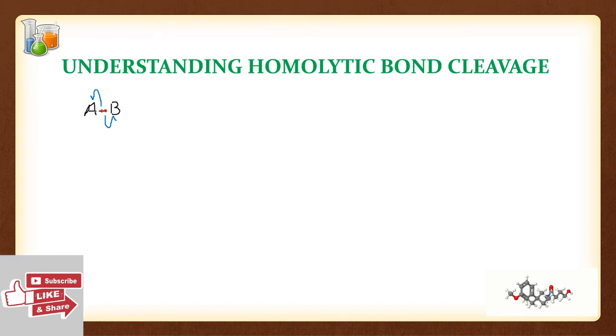So here A is also getting an electron, B is also getting an electron, and what is finally formed is A with a dot on top that shows it gets one electron, and you have to remember that electron will be an unpaired electron, and B is also getting an electron. What is formed is known as a free radical. These are known as free radicals, and they are electrically neutral. That is a very important point to understand.